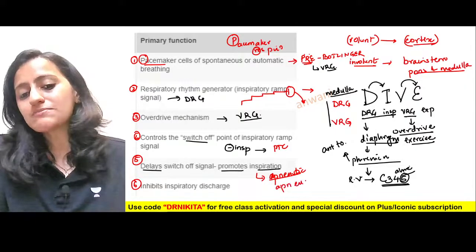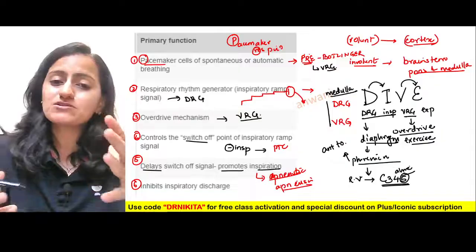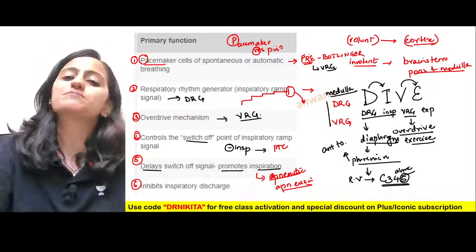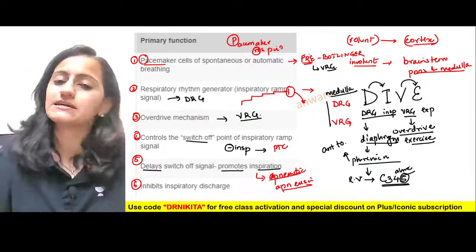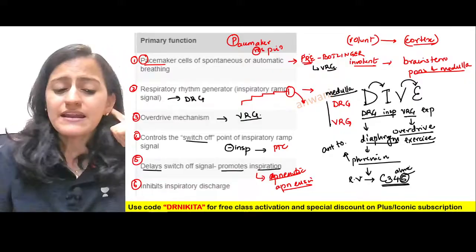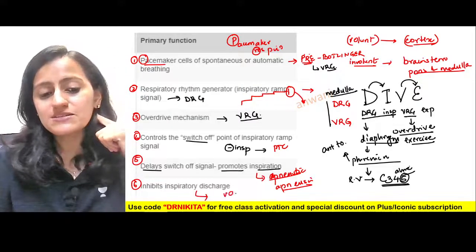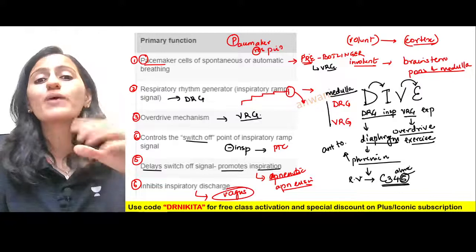So what do you mean by the term apneusis? Apneusis basically means prolonged inspiration. Now, this inhibits the inspiratory discharge. Basically, this is the function of the vagus nerve.